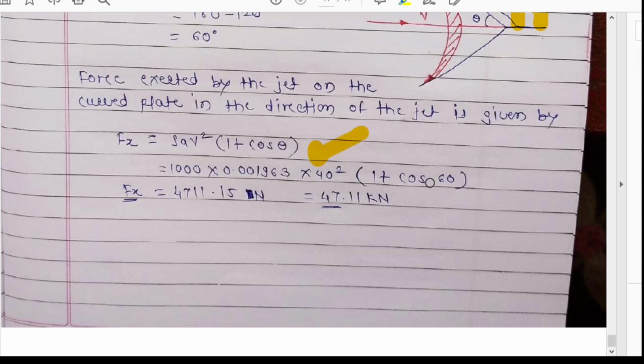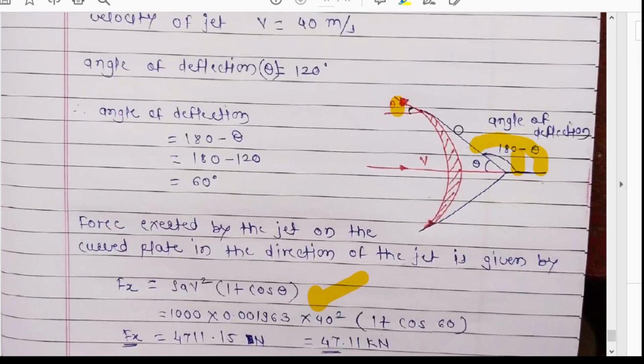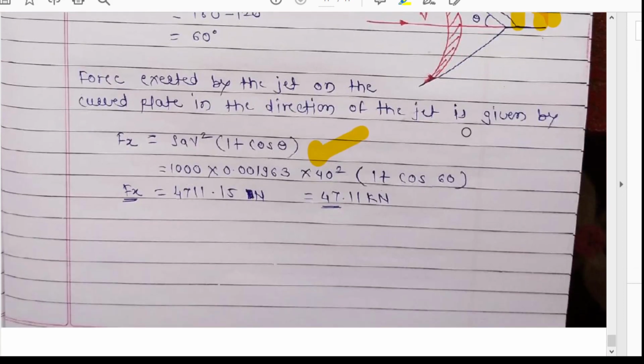Here theta will be 60, because 120 is the outer angle. By common sense we can simply say that the outer angle will be 120 degrees, so the interior angle we find by 180 minus theta, that means 60. By putting all the quantities we can find the value of Fx.